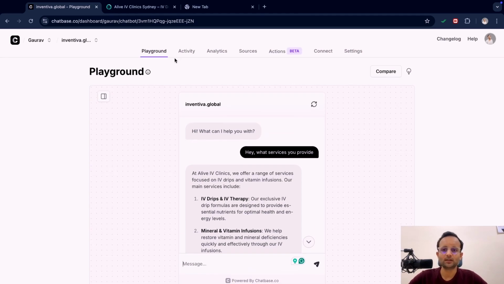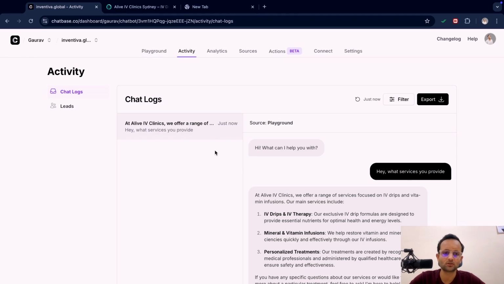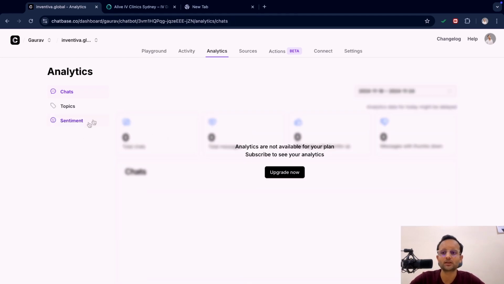So how to build that? Here you will come to the activity side, where you will see all the logs. There comes the analytics section. Any person who talks to this AI agent or this particular AI chatbot, all their logs will be available here. This is a free version, so you will find it in the upgraded version.